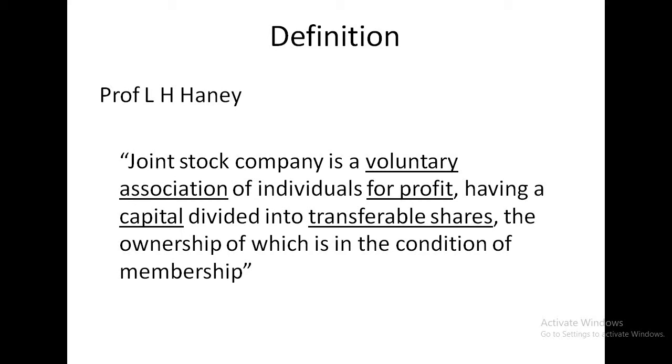Next, having a capital. Just like profit, capital is very, very important for every business. Without capital, there is no profit. Every business requires capital to start. Again, having a capital divided into transferable shares. Transferability of shares is one of the main features of a joint stock company. All the shares are freely transferable in the joint stock company.